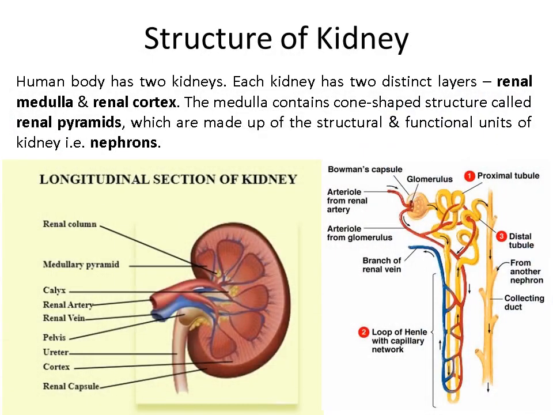Do you know the structure of the kidney? Each kidney has two distinct layers, renal medulla and renal cortex. The medulla contains cone-shaped structures called renal pyramids, which are made up of millions of microscopic filtering units called nephrons or renal tubules. Each nephron consists of a cup-shaped structure known as Bowman's capsule. The Bowman's capsule continues behind as a narrow convoluted tubule and opens into the collecting ducts.